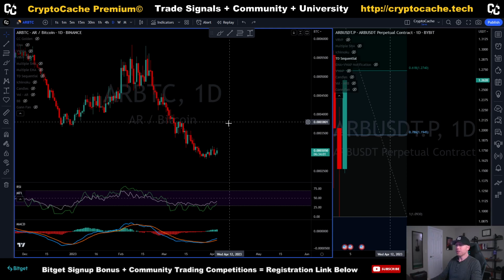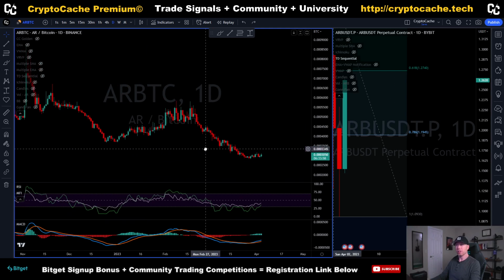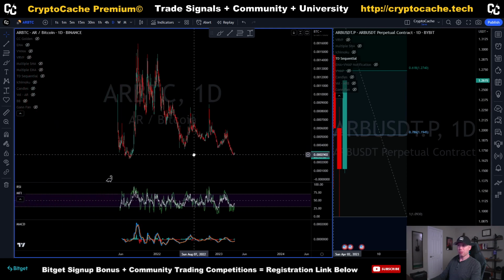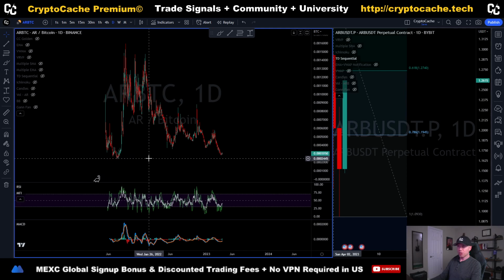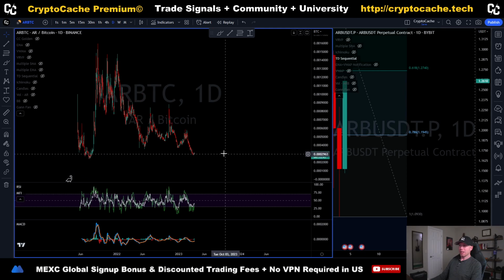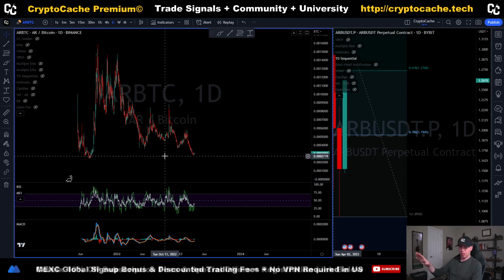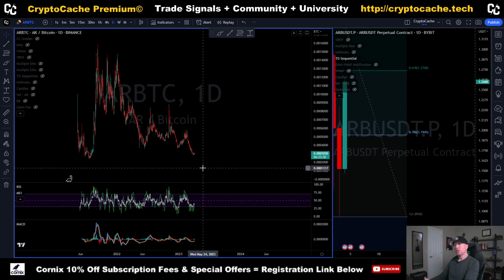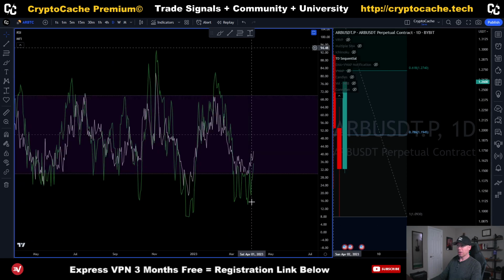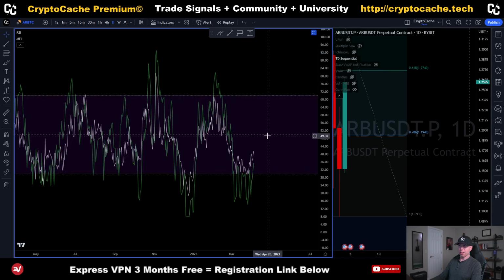So what does that all mean for us here? Well, that means we are on the right side of the tracks. We likely have the bottom in for the Bitcoin pairing here for ARB, and that's a very positive sign. If you look previously, the price action could definitely go lower to right around the 2,400 mark. That's the lowest point it's ever gone, but right now we're averaging about 2,900 to 3,000. Keep in mind, this is satoshis, which is a little bit different than the US dollar. We'll compare that in just a moment, but generally speaking, the bottom feels like it's in because we are really close to that 30 mark on RSI, it's holding as support, and the price action has bounced off that level. So what we want to see is a progression where the price action doesn't get rejected at 50 and continues higher.